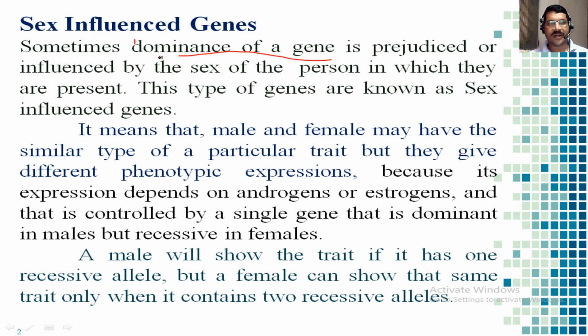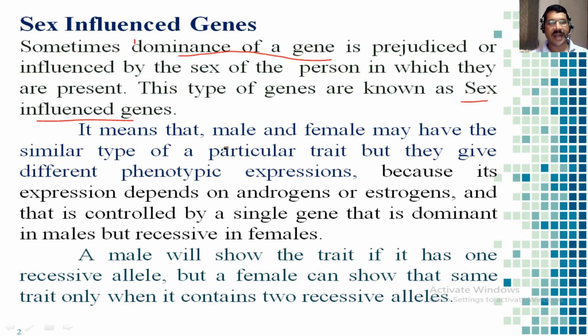So the dominance of a gene is influenced by the sex of the person in which it is present. This type of genes are known as sex influenced genes.